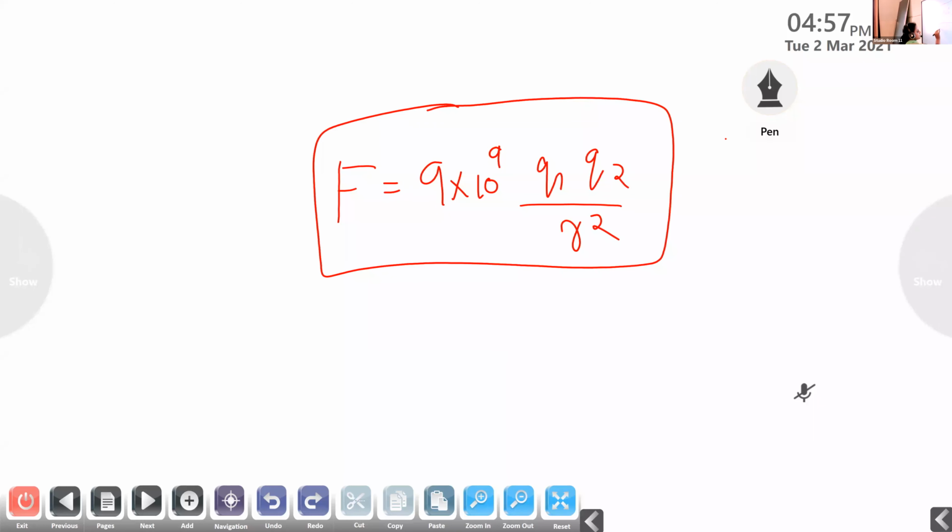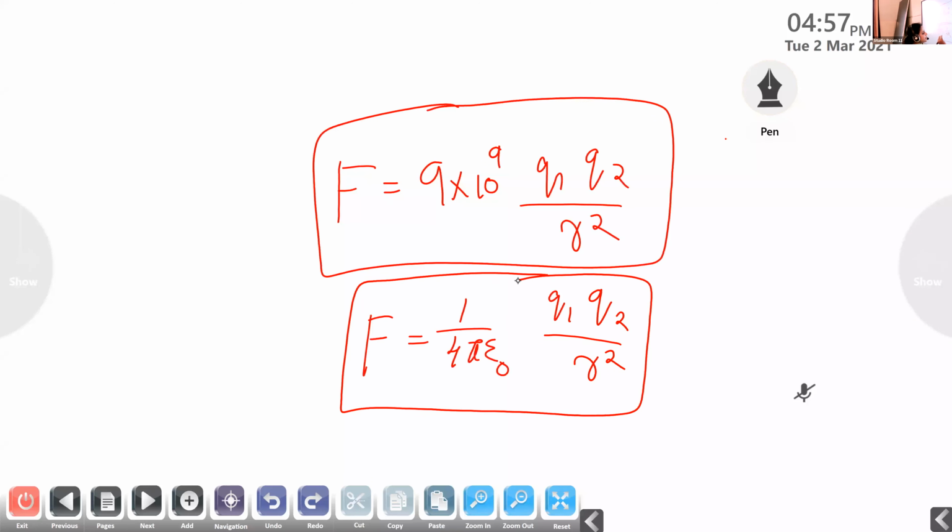You may also write F is equal to 1 by 4 pi epsilon 0 Q1 Q2 divided by R square. What is epsilon 0 here? Naureen, please switch on your video. Permittivity of free space. Yes, epsilon 0 is the permittivity of free space.